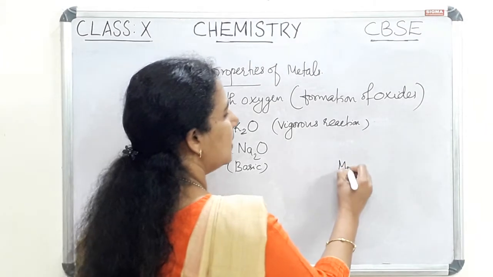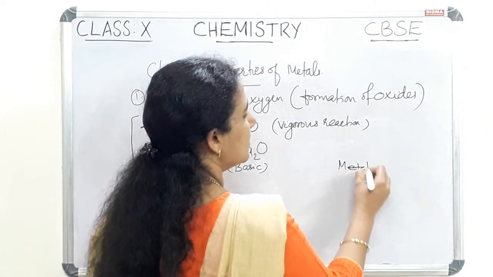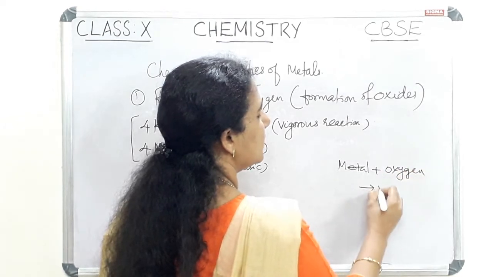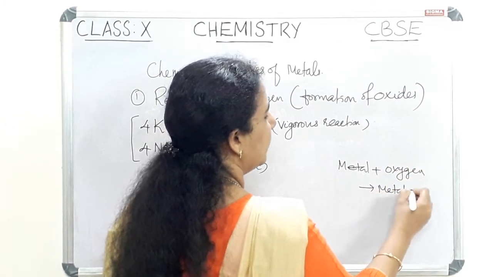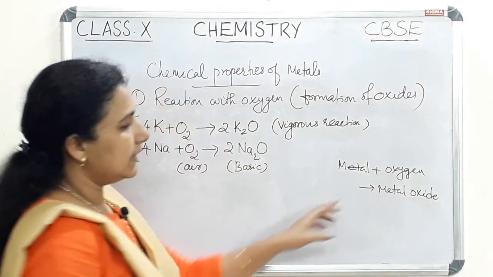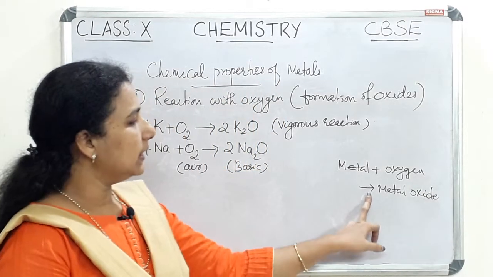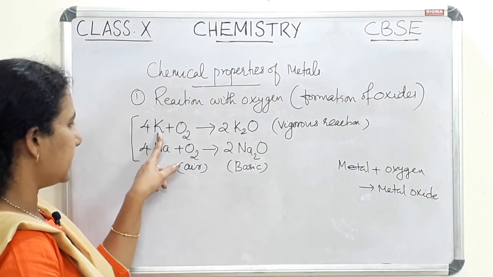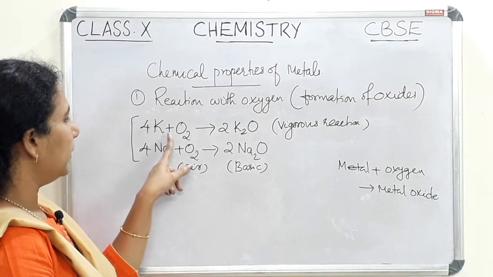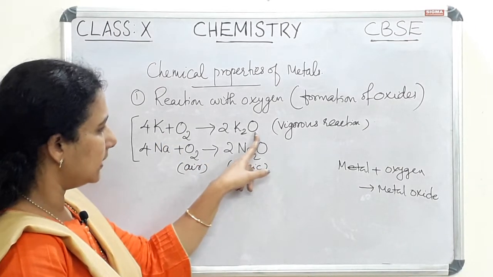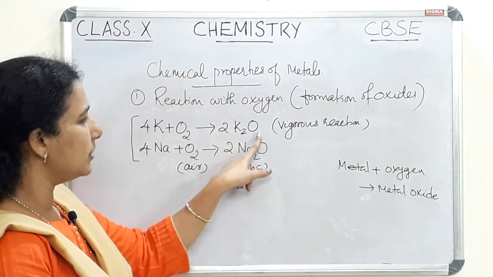So metal plus oxygen gives metal oxide. Metal reacts with oxygen, produces metal oxide. That is the general format. In the case of potassium K, potassium reacts with oxygen, produces potassium oxide. The formula of potassium oxide is K2O.